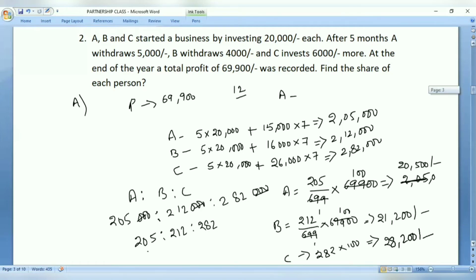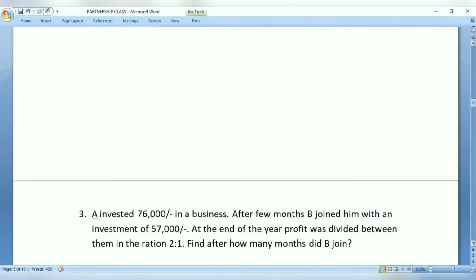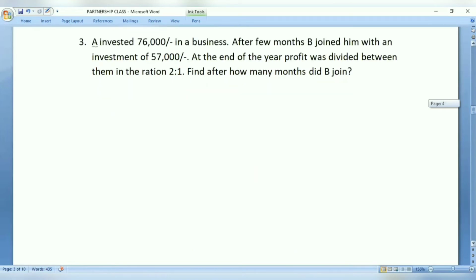Now let us move on with the third question. Okay. Now see the problem here.